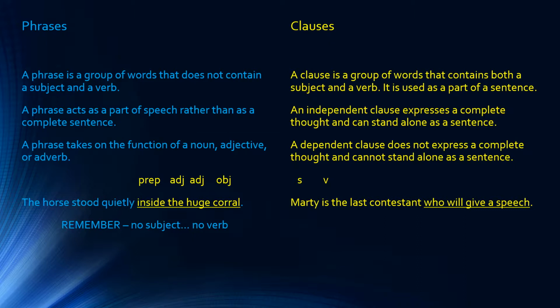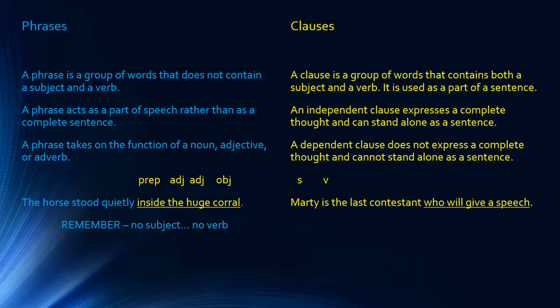Let's give attention first of all to the section on the left in blue, phrases. A phrase is a group of words that does not contain a subject and a verb. Please underscore that in your mind. A phrase is a group of words that does not contain a subject and a verb. A phrase acts as a part of speech rather than as a complete sentence. A phrase takes on the function of a noun, adjective, or an adverb.